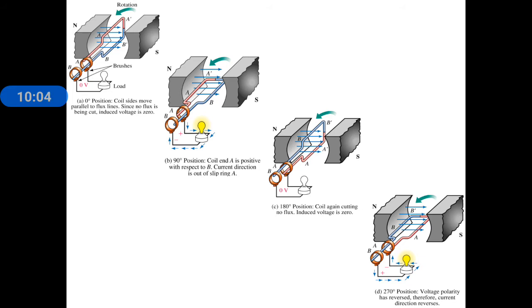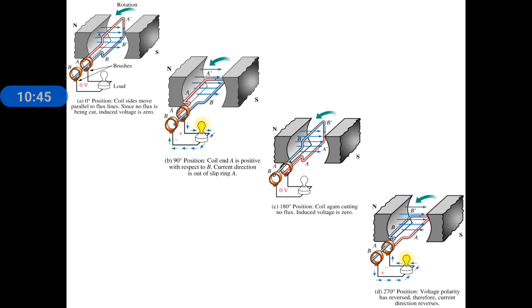Zero voltage is induced. Again it moves 90 degrees, meaning it is under the south pole, and again the opposite maximum voltage is generated, opposite polarity voltage. Again moving 90 degrees means it is at 360 degrees or 0 degrees. Again the flux and the conductors are parallel to each other, so again 0 voltage. While continuing this rotation, the red colored conductor gets 0 value, maximum positive value, again 0, then negative maximum value, again 0, and again rotating, maximum positive value, 0, negative maximum value, 0.